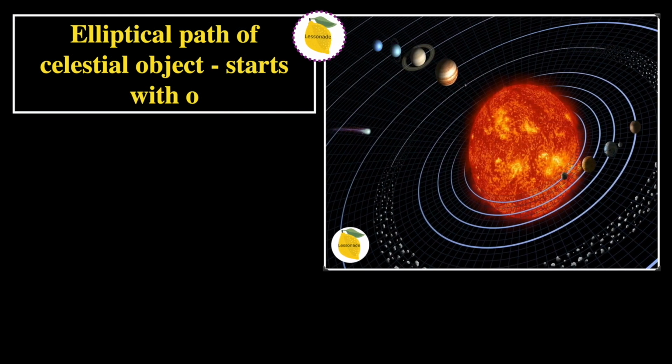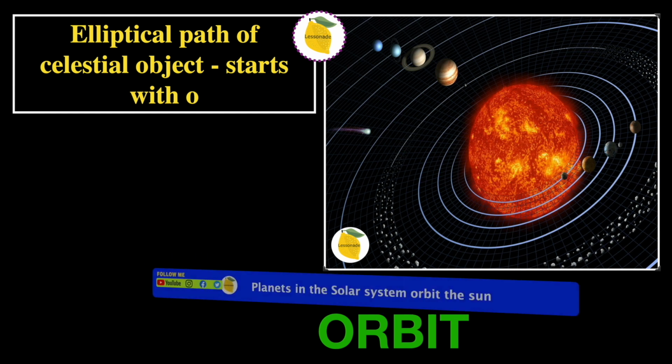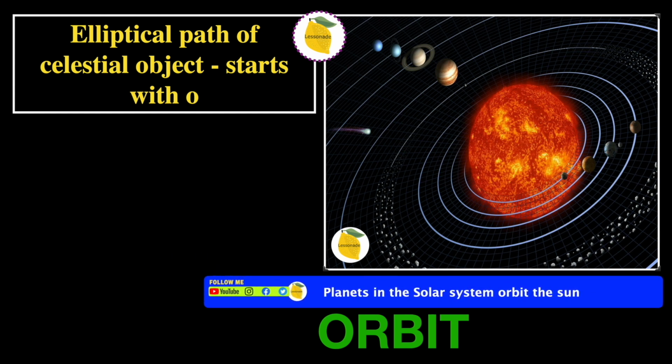The next definition is elliptical path of celestial object, starts with O. In this picture we can see celestial objects, such as planets and asteroids, going around the elliptical path around the sun. So this means the word will be orbit, and the sentence is planets in the solar system orbit the sun.